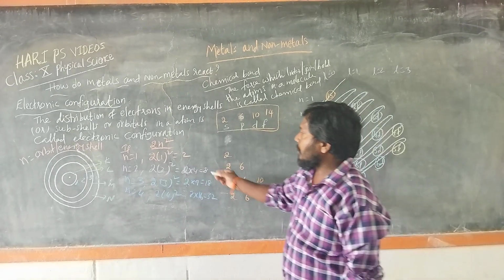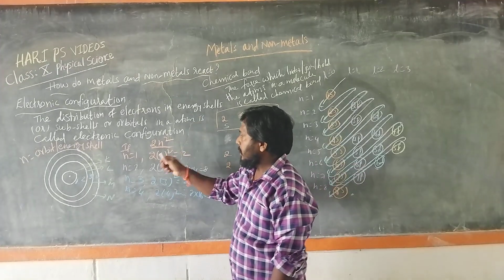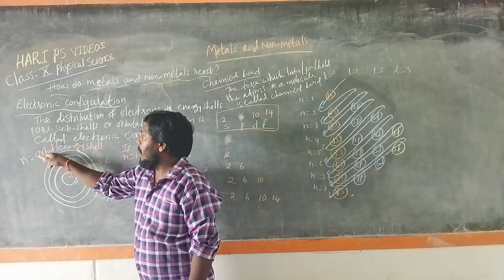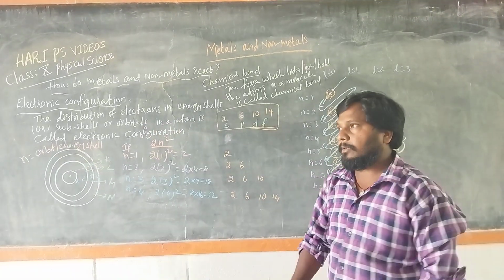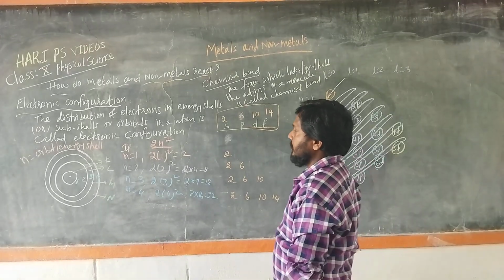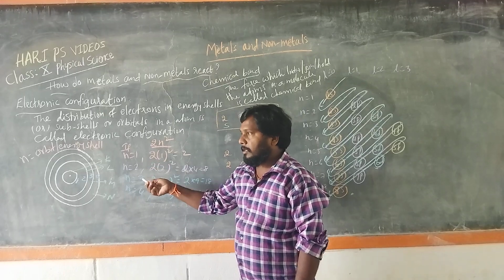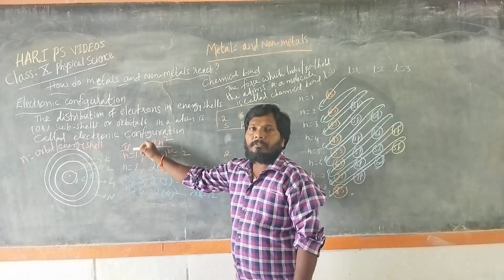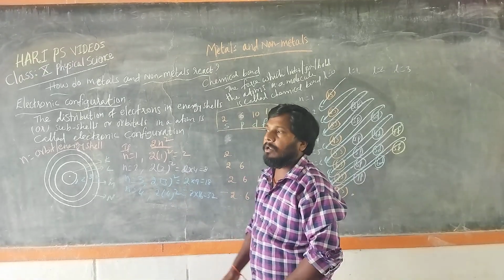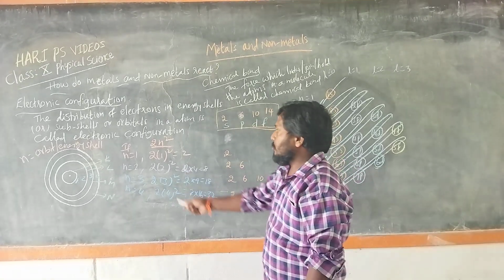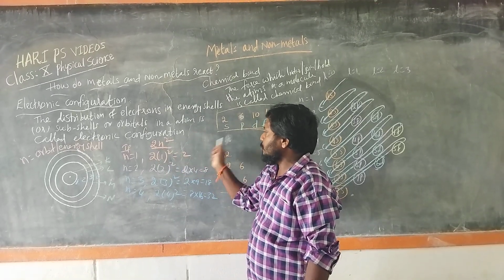The distribution is done by using a simple formula, 2n square. Here n represents the orbit or energy shell: first orbit, second orbit, third orbit. If n is equal to 1, 2 into 1 square is 2 electrons.